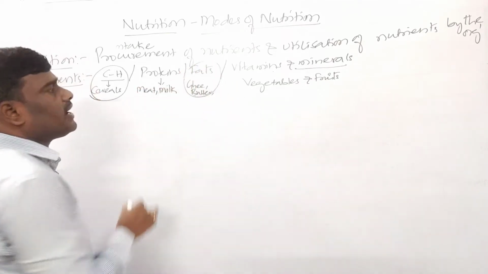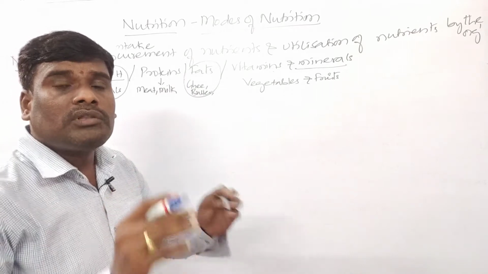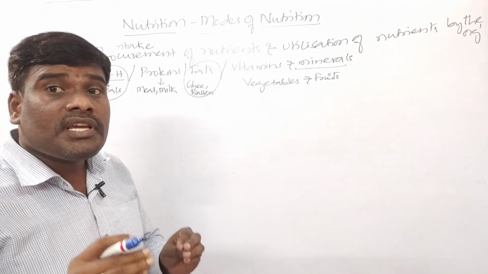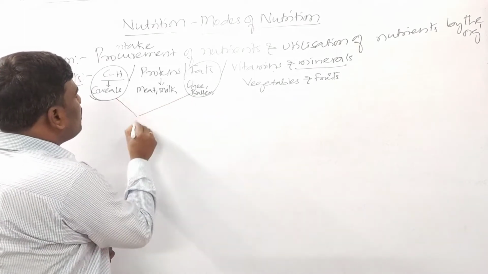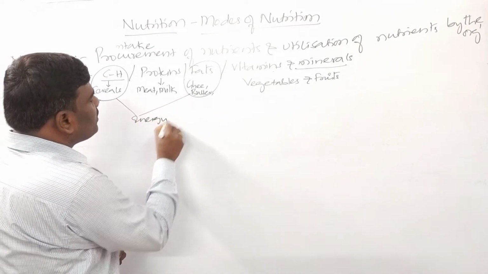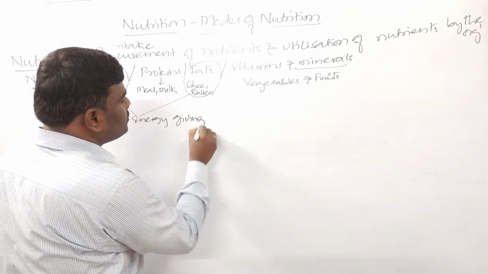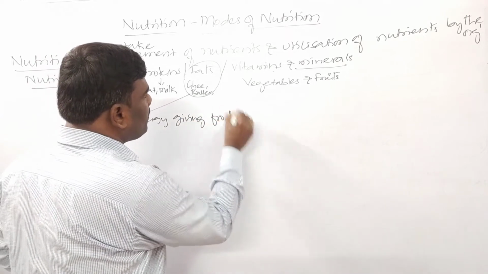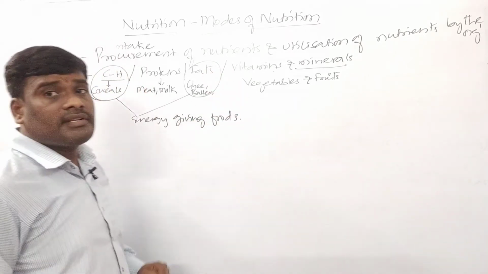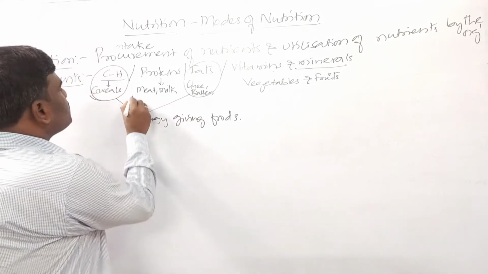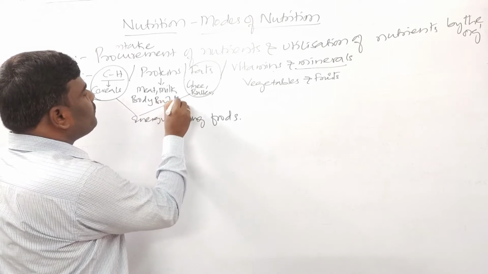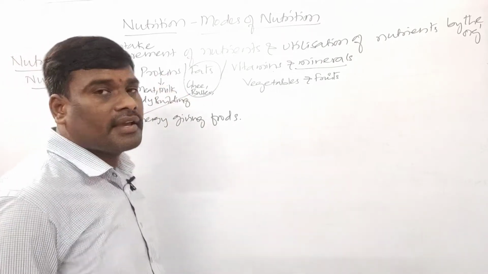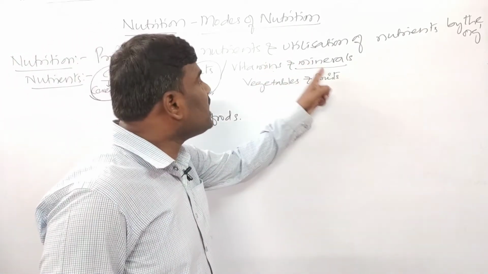So here these carbohydrates and fats both are called as energy giving foods. Okay, so these two are called as energy giving foods. Then what about the proteins? Proteins are called as body building foods, right? They are useful for the body building. Then what about these vitamins and minerals?